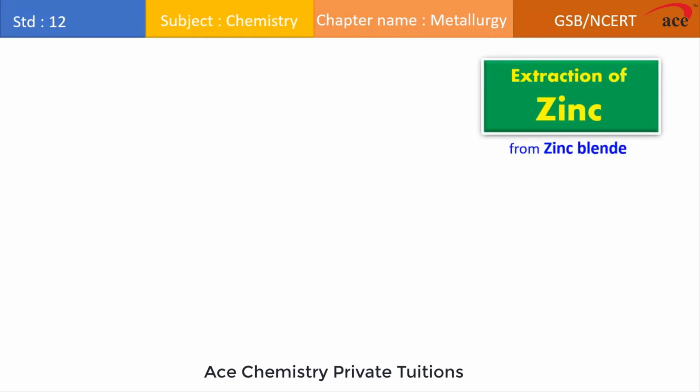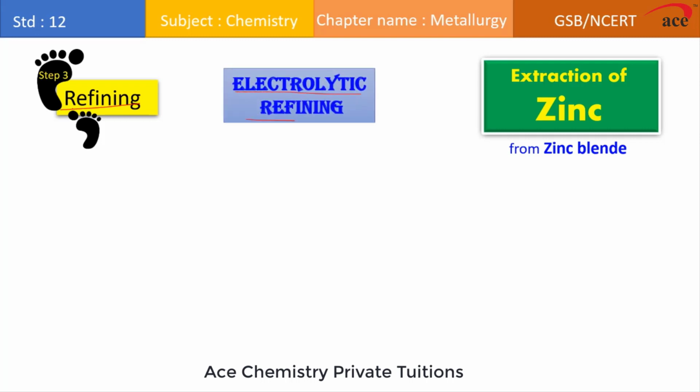In the previous step we got zinc spelter. Students, zinc spelter represents crude metal which consists of impurities. So in order to remove impurities we have to purify the metal. This is done in the step of refining. As we all know, refining consists of various methods, but the best method selected for zinc, being a more reactive metal, is electrolytic refining. So we are carrying out electrolytic refining of zinc spelter.